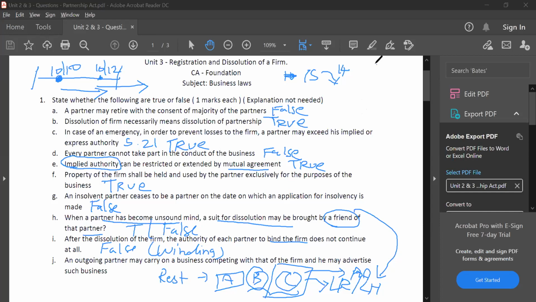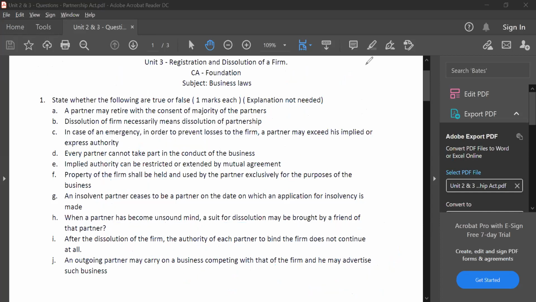Dissolution and winding up are not the same. For example, a firm might decide to wind up, to dissolve on this day. The decision might be taken on this day, but the actual winding up might take 3 months time. So until the winding up is concluded, until all the assets are sold and liabilities are paid, during that period of winding up also, partners will bind each other. There's a separate provision also for that. So the answer for question I is false.